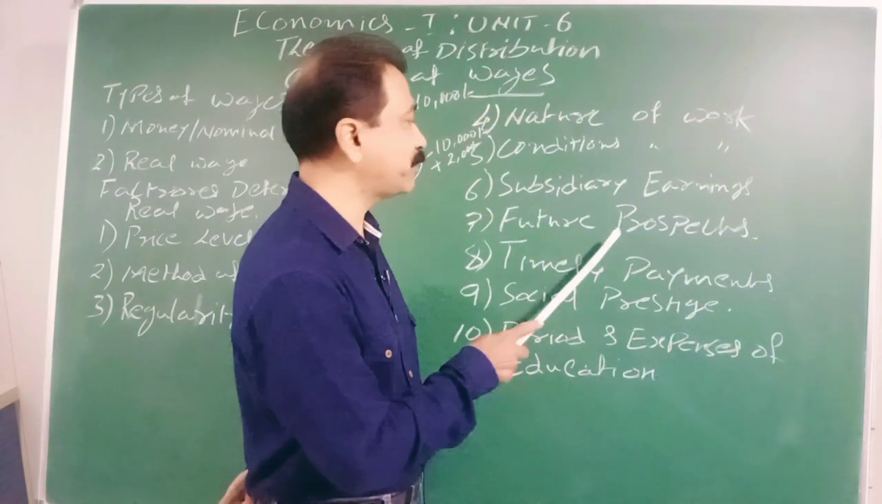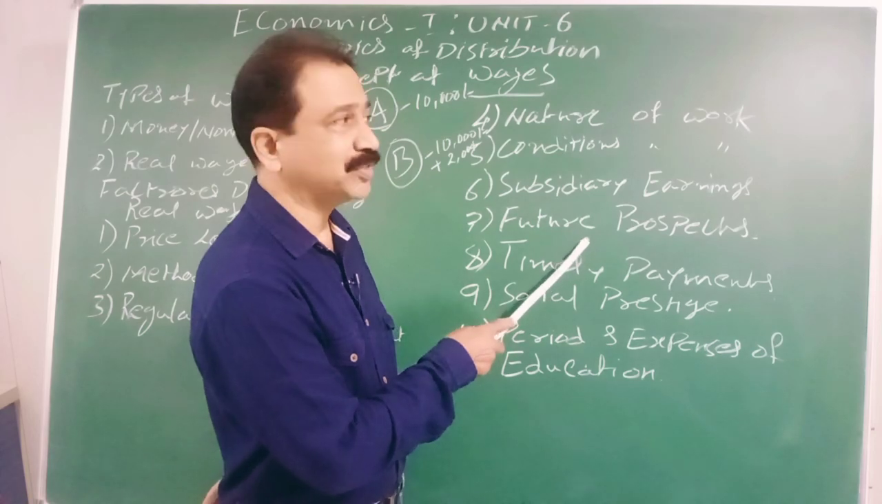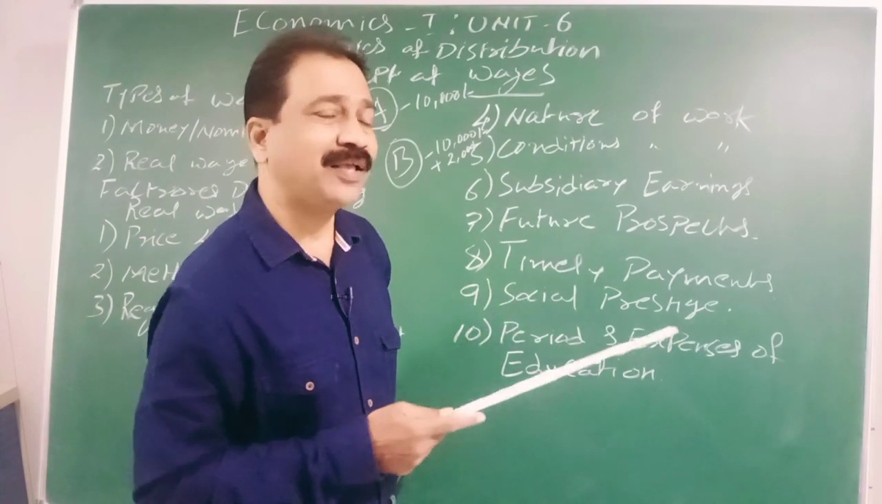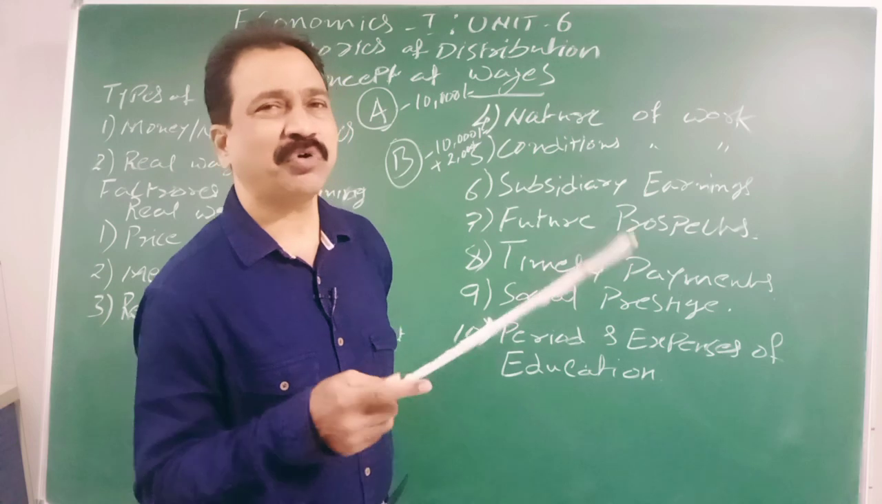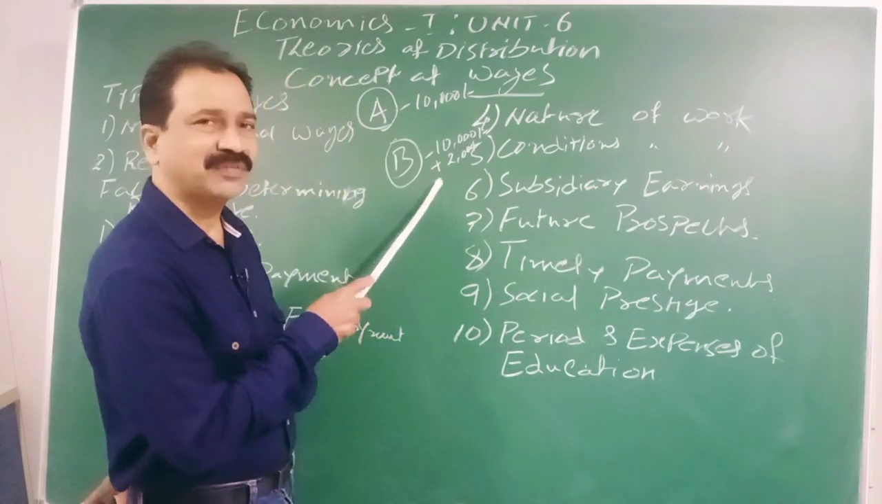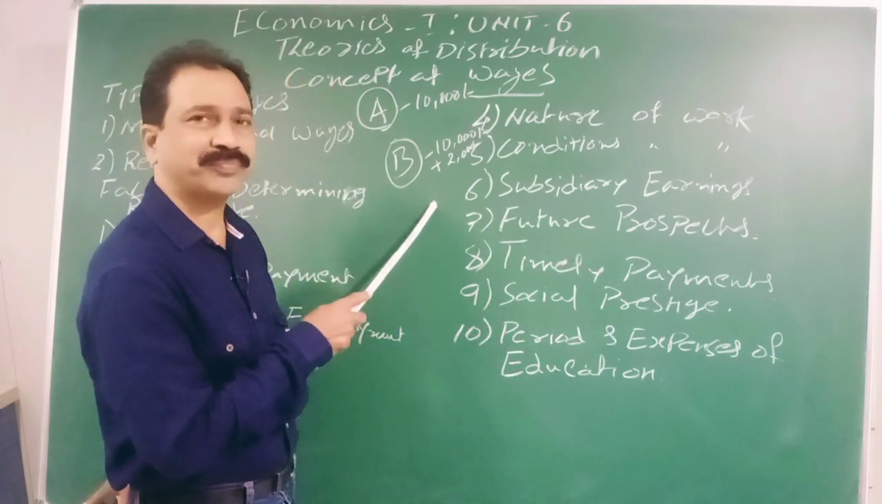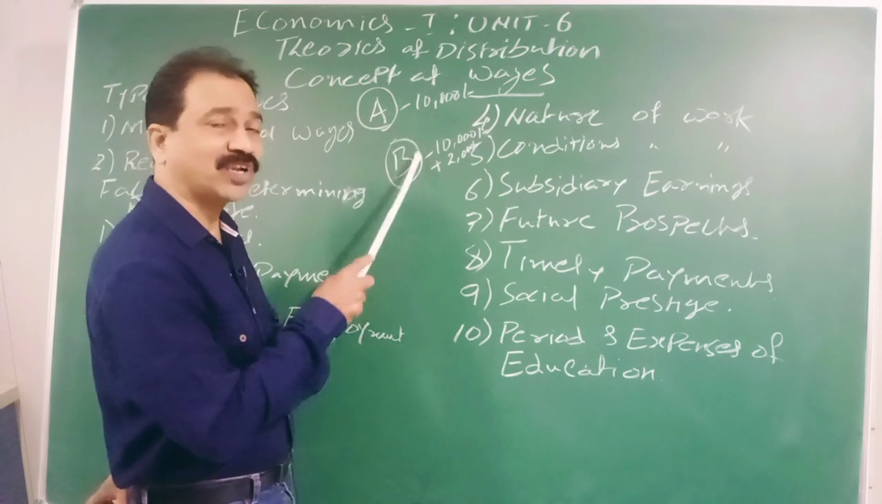If future prospects are brighter, then automatically the real wage is greater. If there are no future prospects, like Mr. B, then the real wage is less. So it always depends on what the future prospects are.